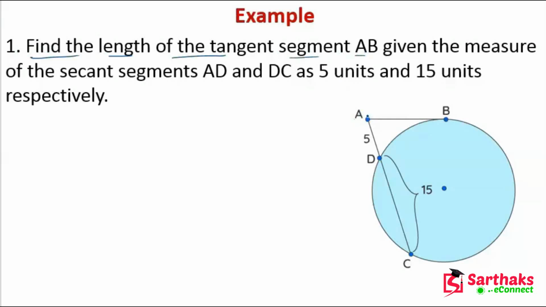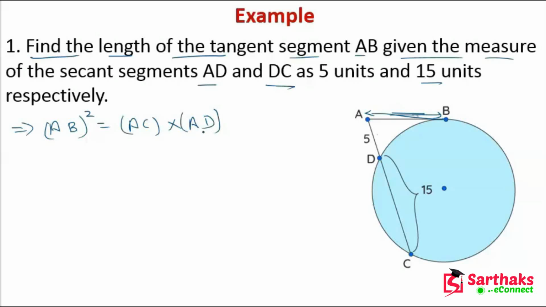We have to find this length AB. The measurements of the secant segments are given: AD is equal to 5 centimeter and DC is equal to 15 centimeter. We know the formula: AB square is equal to AC into AD.